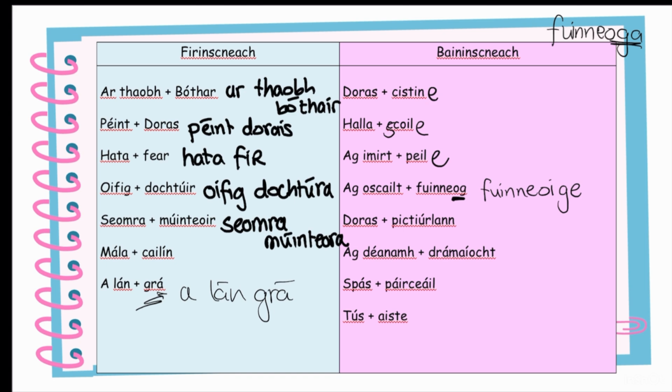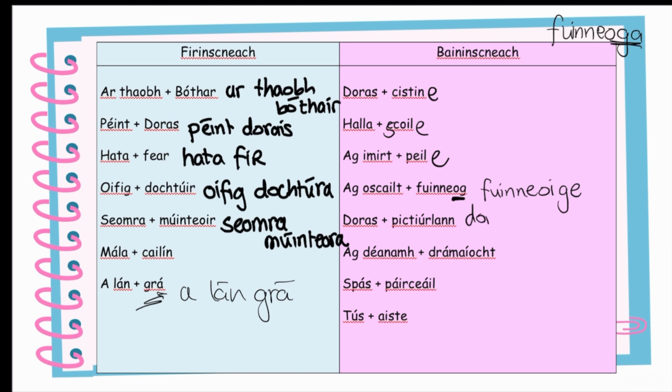That's windows, so it has to look a little bit different. So the Tuiseal Genideach, if it's of a window, it's IGE. And it's similar with pictiúrlann. If I just added an A at the end there, that would be the plural, cinemas. So I need to change it. I need it to sound like the Tuiseal Genideach.